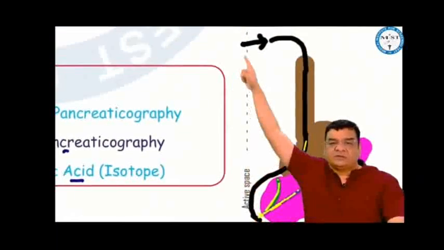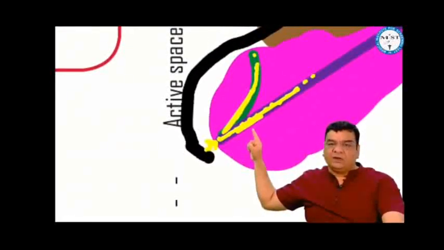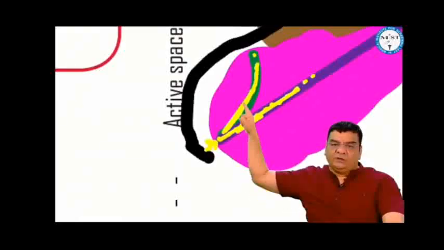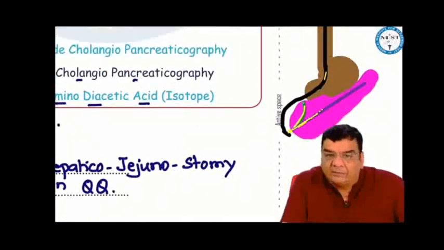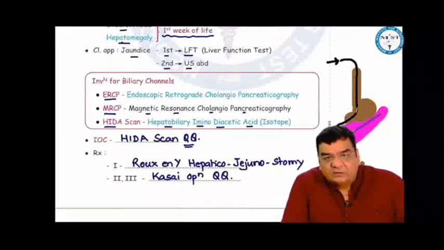In ERCP, we pass the endoscope from the mouth, take it into the duodenum, and then push the contrast into the CBD and the pancreatic duct and take the X-ray. That is endoscopic retrograde cholangiopancreatography. MRCP is an MRI. MRI is difficult in small babies as they cannot lie still, they keep moving, so that gives a lot of motion artifacts. In biliary atresia, the age is around 7 days, 10 days, 15 days. So MRCP is ruled out.